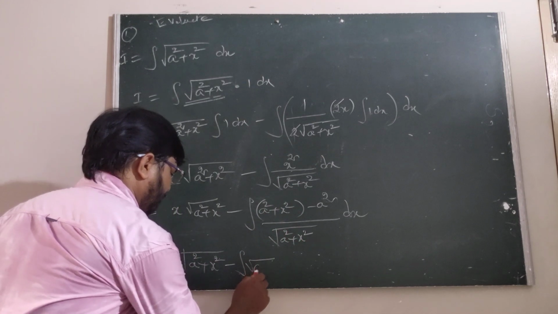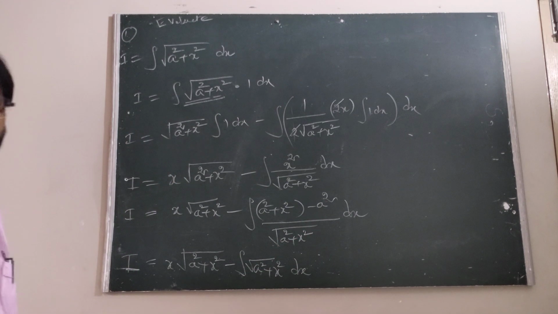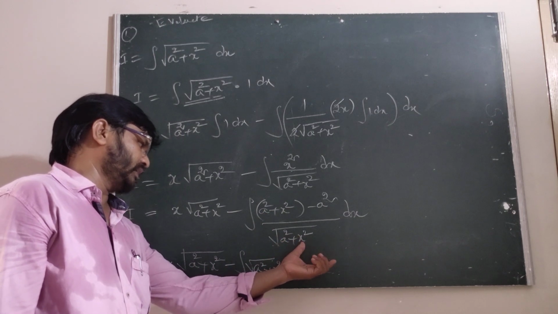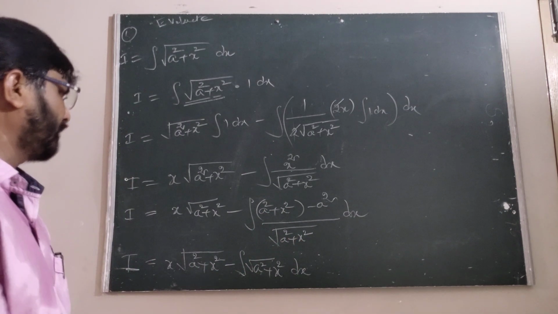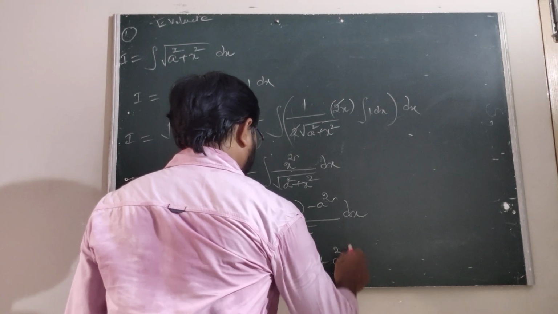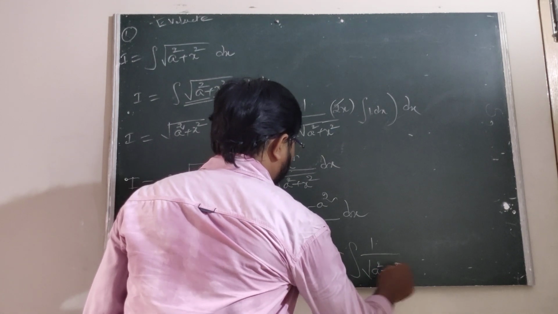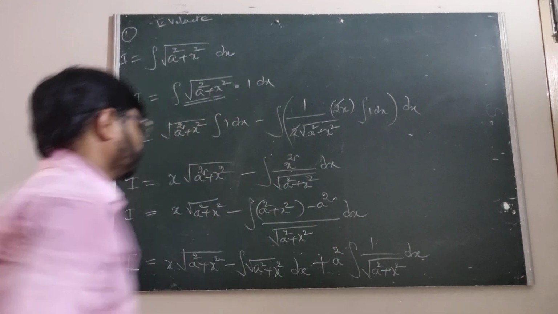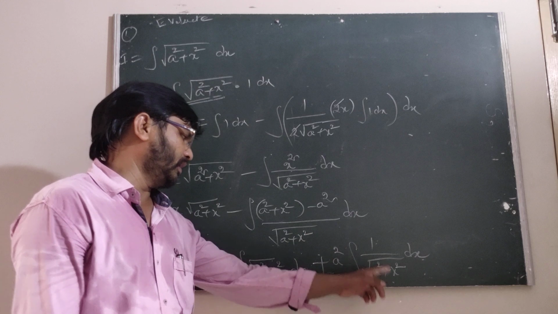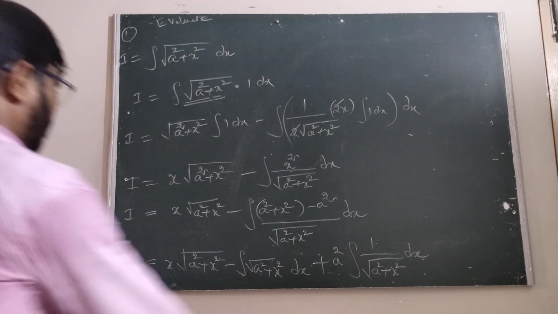We are getting the integral of a square plus x square into dx. Is it clear? Now a square plus x square by root of a square plus x square is the root of a square plus x square. Now this is minus, into minus plus a square, 1 upon under root a square plus x square into dx. Minus of minus is plus, a square into 1 upon under root a square plus x square into dx. Now this is the I.